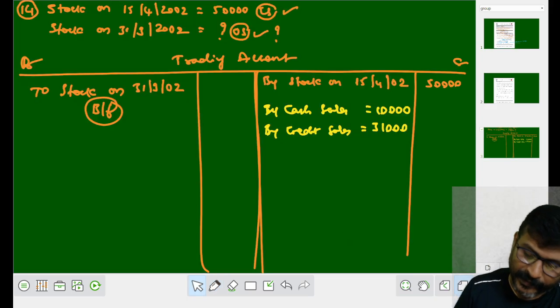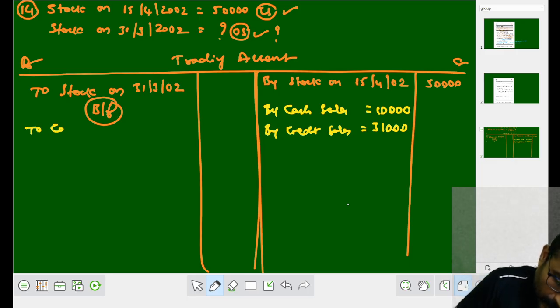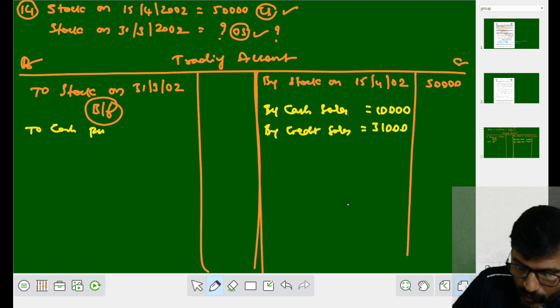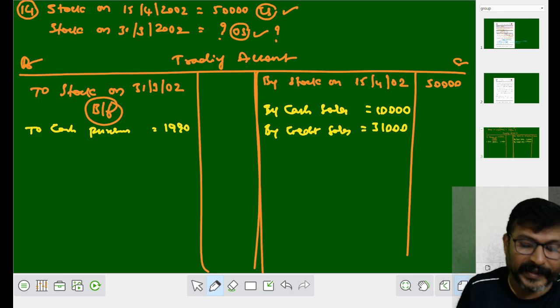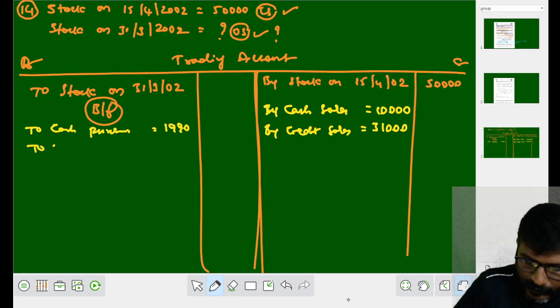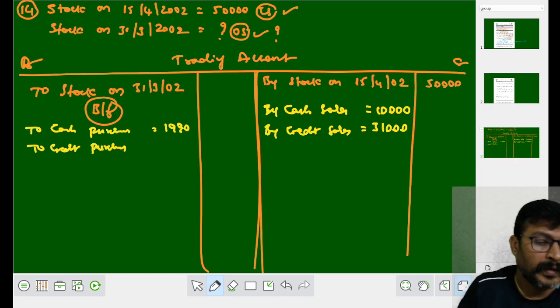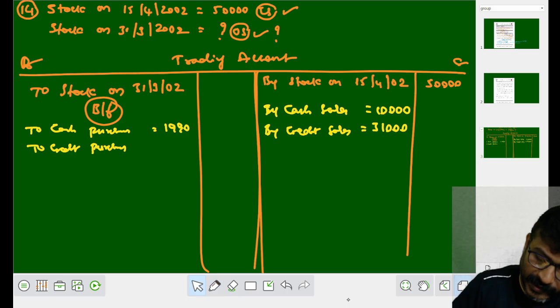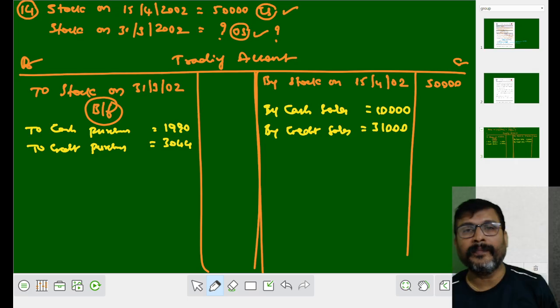Let us write on the debit side: to cash purchases 1990, to credit purchases 3044. Still let it be in the inner column.